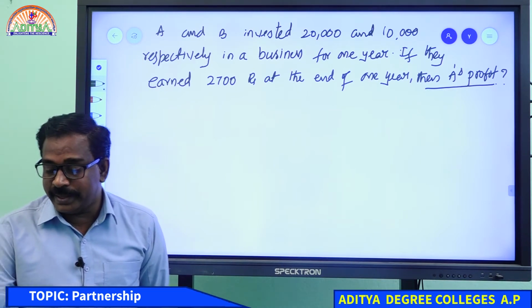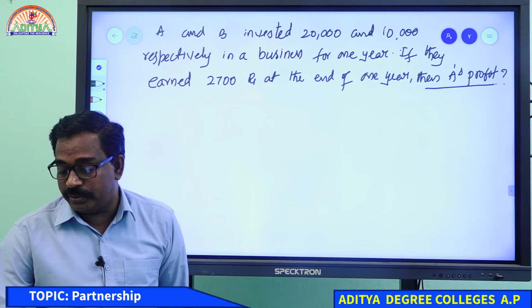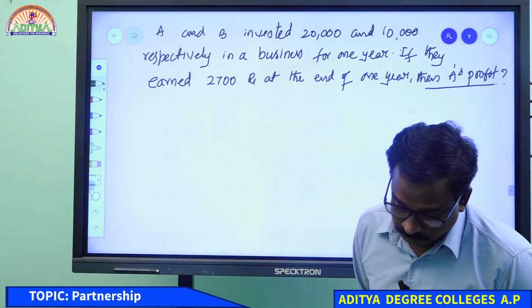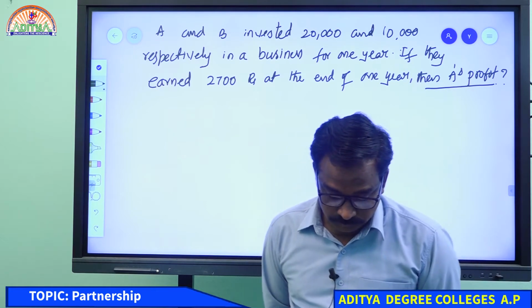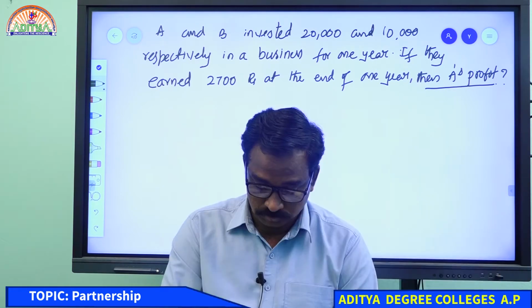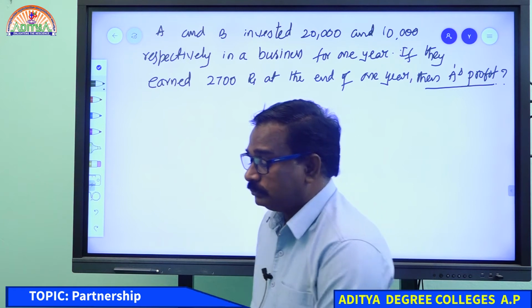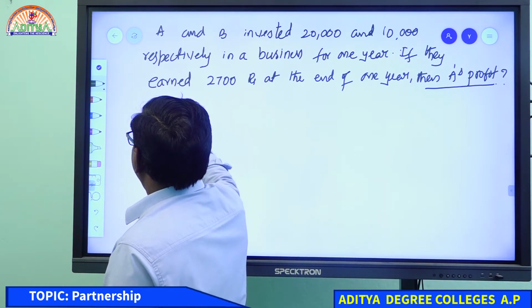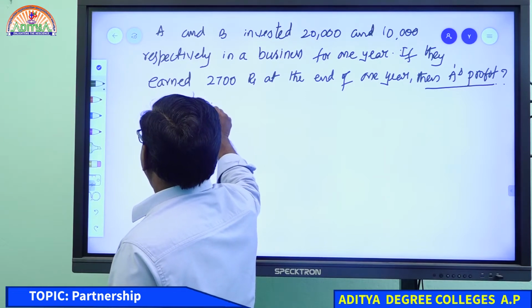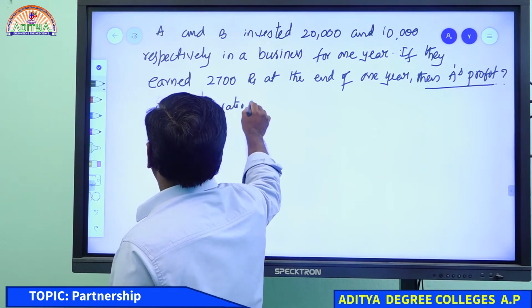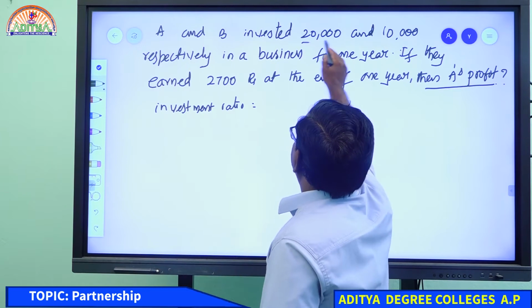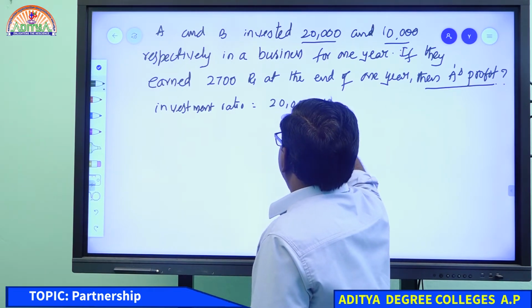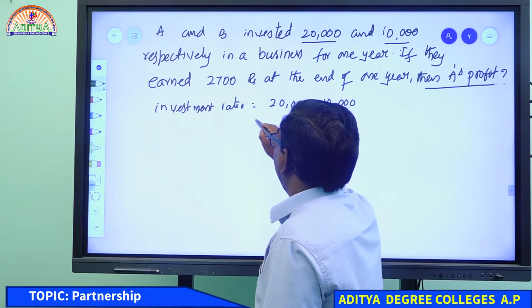Many of you are writing 1,800 rupees. Right, what is the investment ratio? 20,000 and 10,000, so we can take 2:1 ratio.